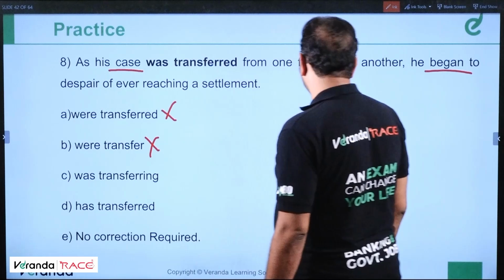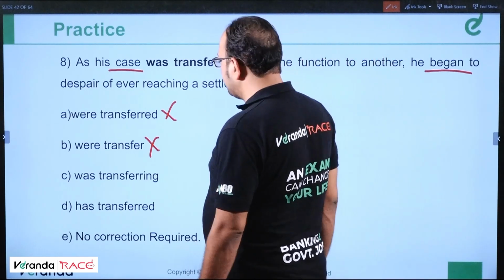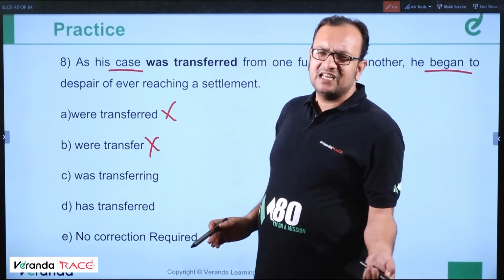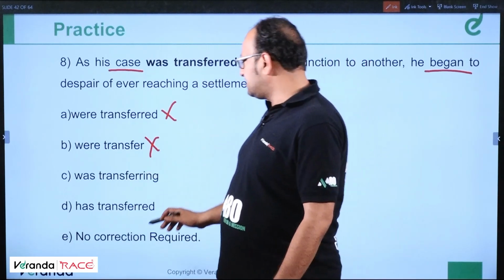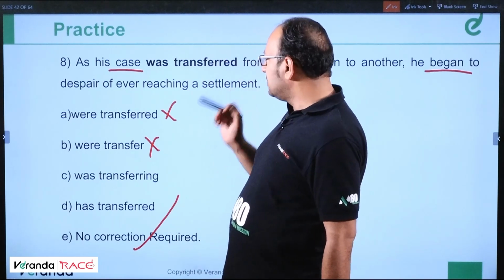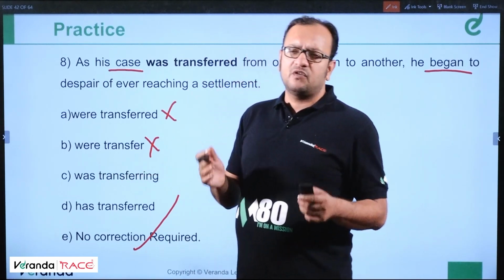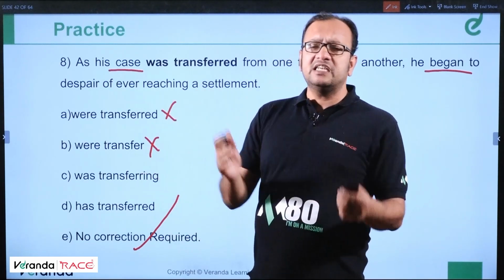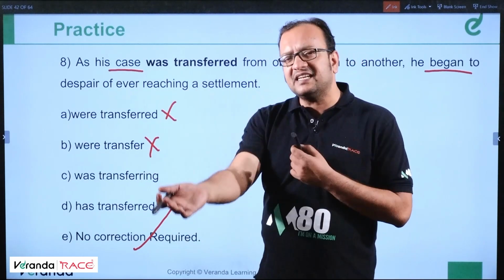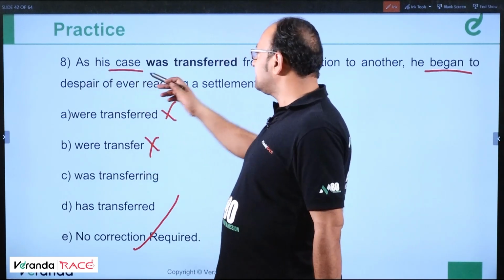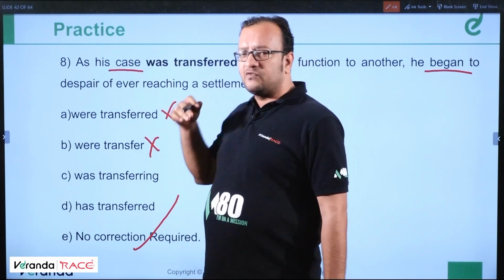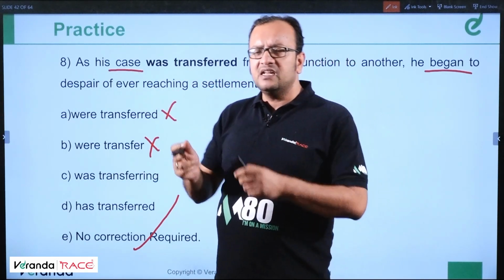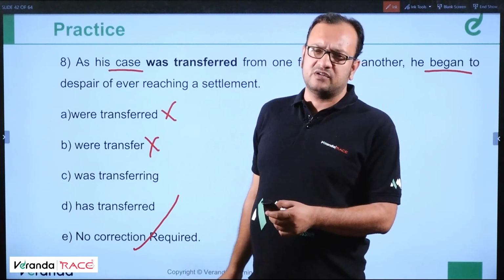The case cannot transfer on its own, right? It must be transferred by someone. So no correction required is the correct answer, because his case was transferred from one place to another. Case was transferring means the case itself was transferring itself. So that is incorrect, right? His case was transferred from one place to another, passive voice. They transferred his case from one place to another.